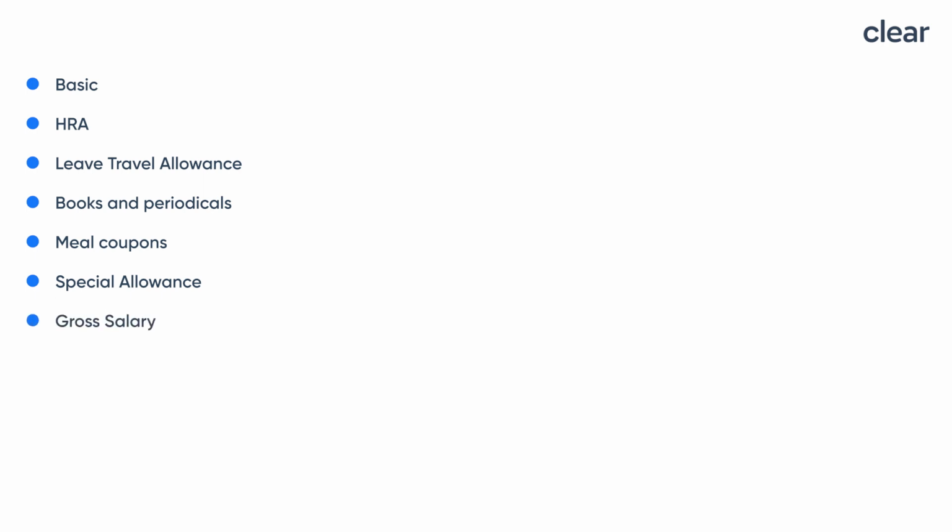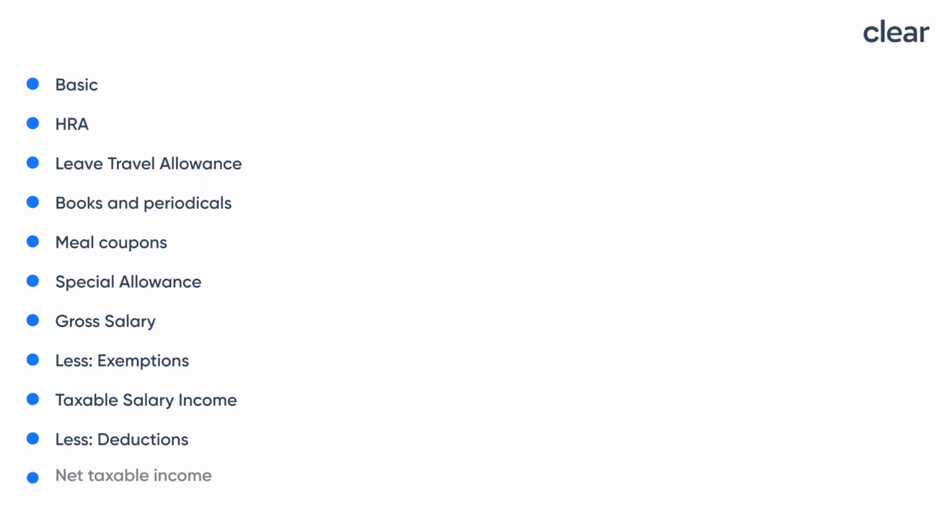From this, you can reduce tax exempt allowances. So when you reduce the exemptions, the remaining salary will become your taxable income. From this taxable salary income, you can further reduce the deductions like 80C, 80D, and various other tax saving investments which you may have done in the year. This will give you a net taxable income, and tax will be computed on this amount. Like we see here, we can maximize the tax savings by maximizing both exemptions and the deductions, which will be reduced from the income.